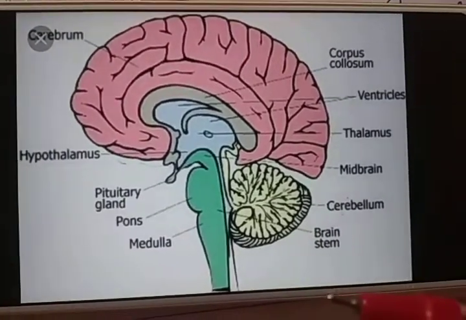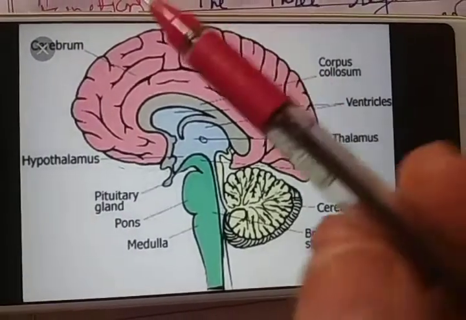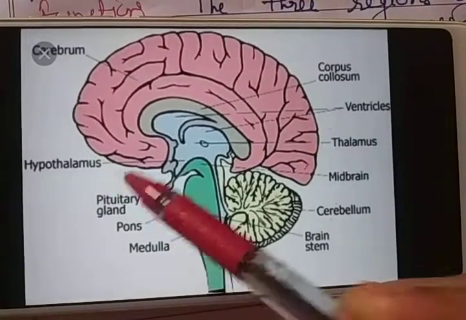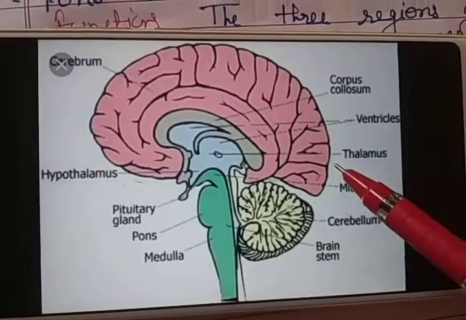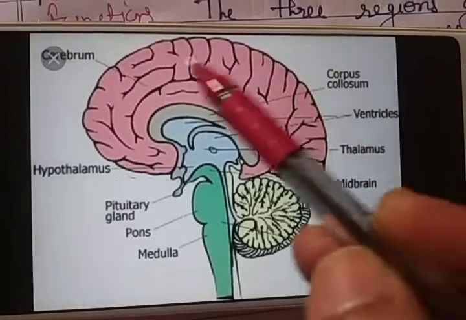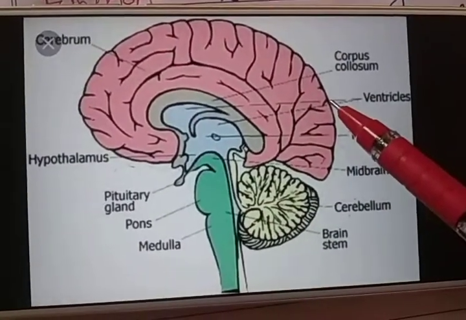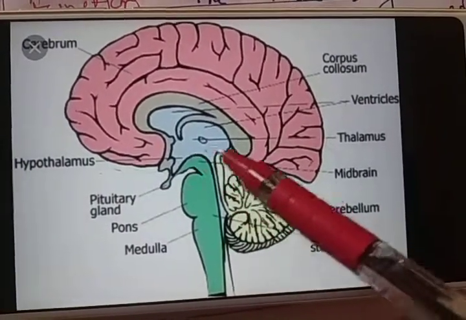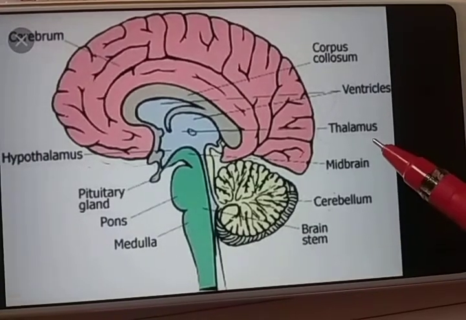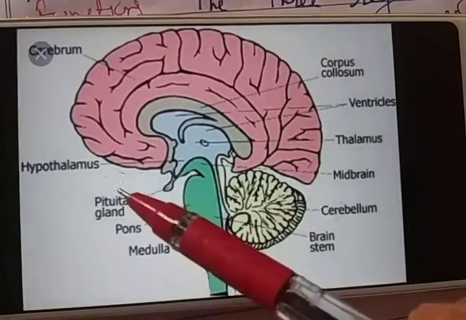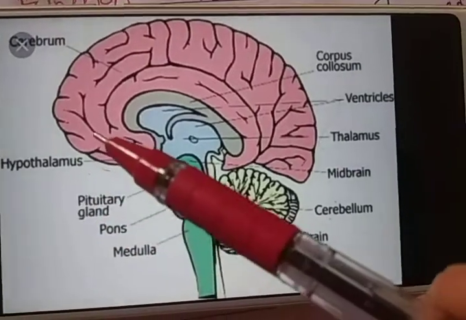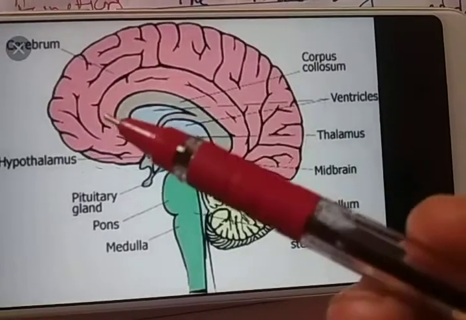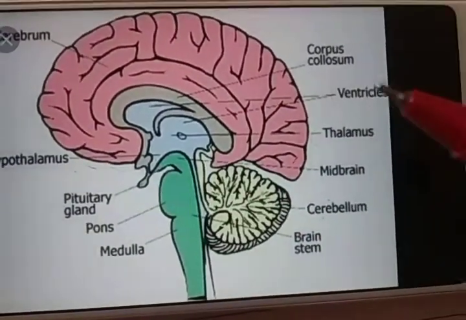It includes the cerebrum, hypothalamus and thalamus. So first is the forebrain, the largest part of the brain. The function of the forebrain is that it controls reproductive functions, body temperature, emotion, hunger and sleep.